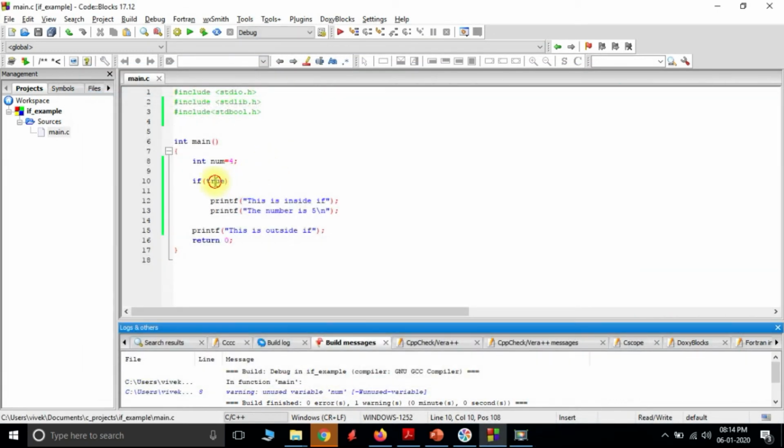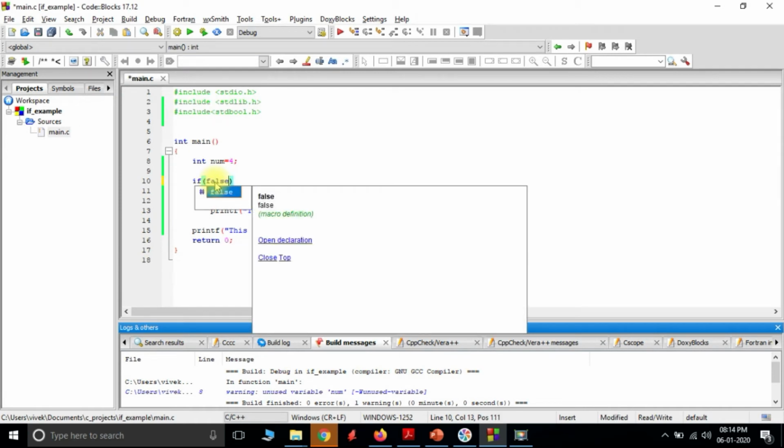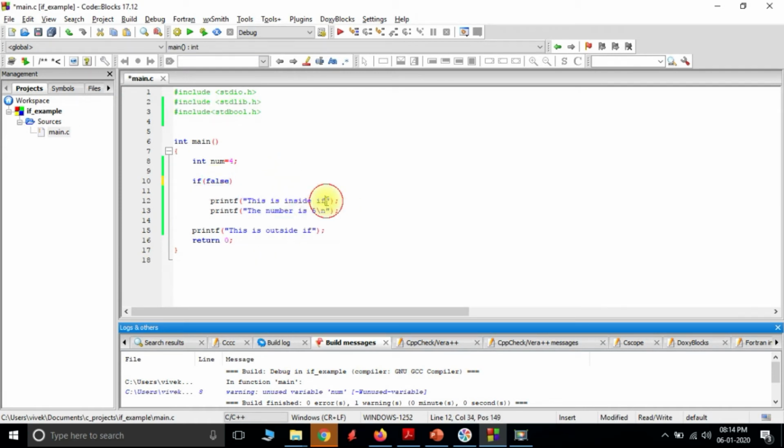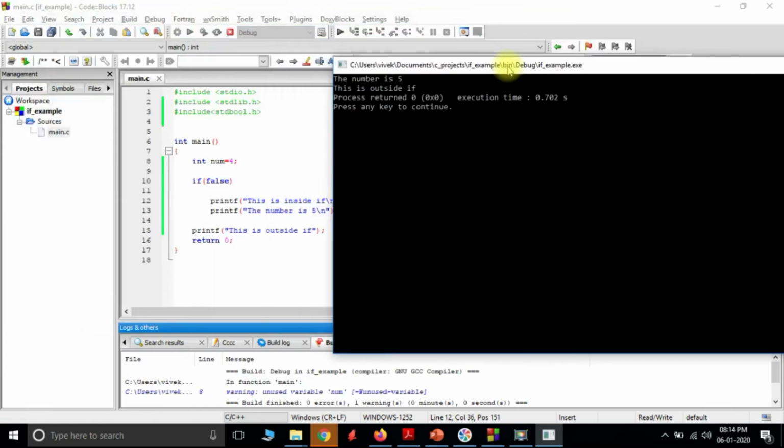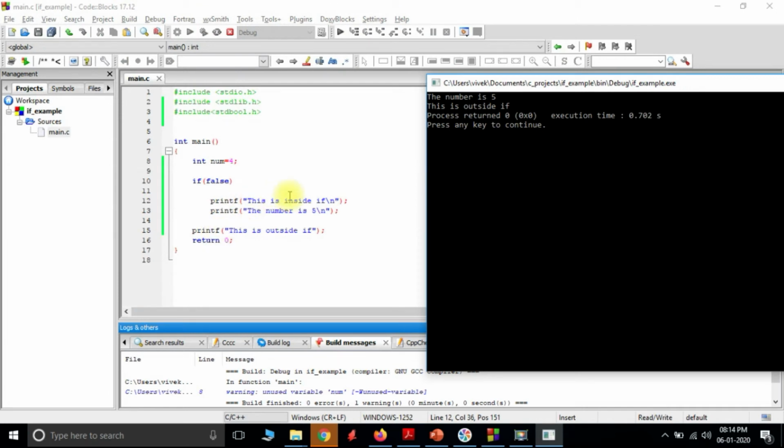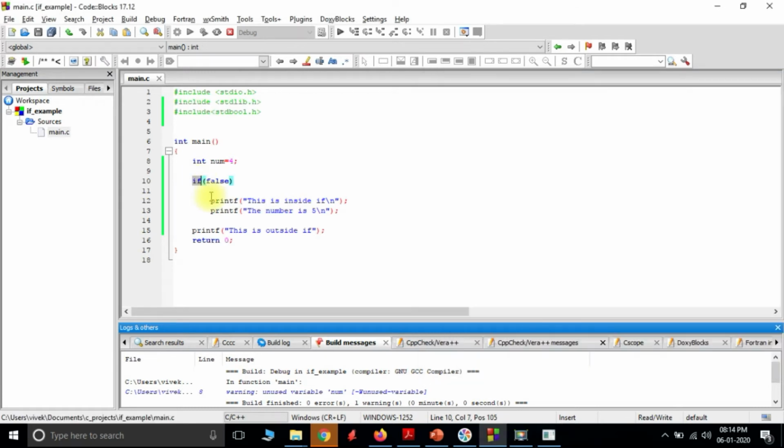But if I change it to false, let me give /n here. You see, only this statement is getting disabled. Only this statement is not executed as part of this if. Only this statement is inside its block, or we can say inside its authority to execute or not execute.